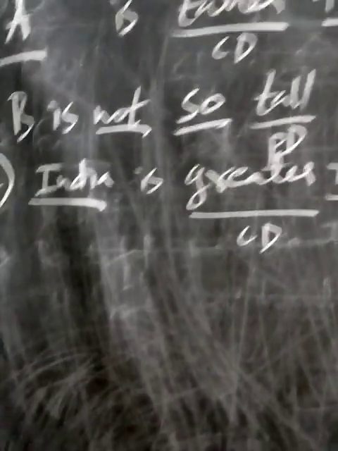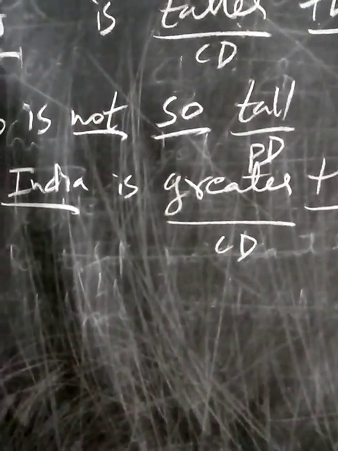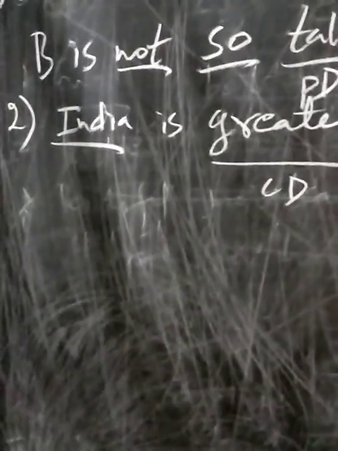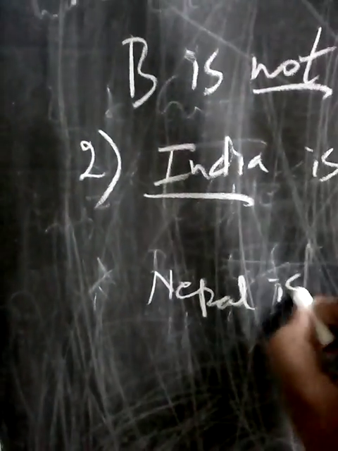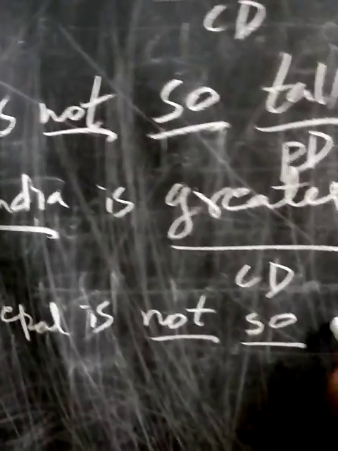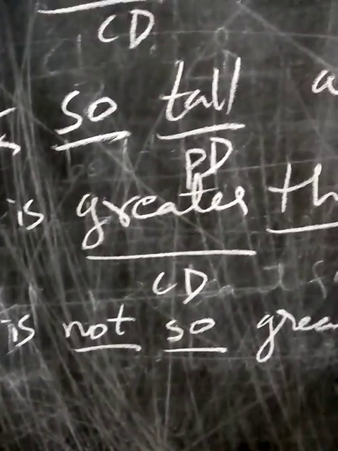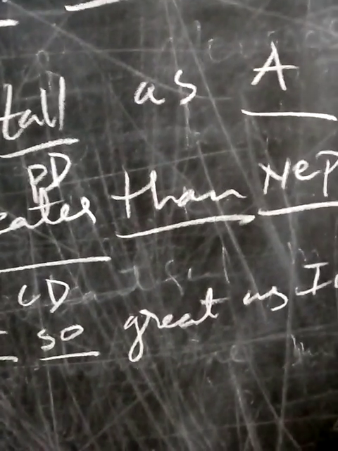By observing these things we can say it is a comparative degree. Now we can change it to positive degree. Nepal is not so great as India. This is a positive degree. Like this we have to change it.